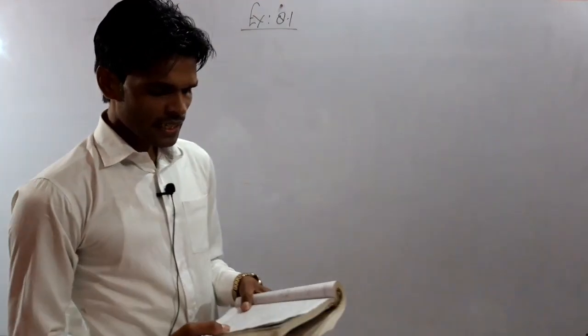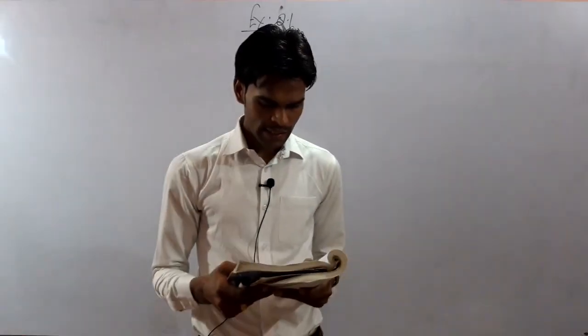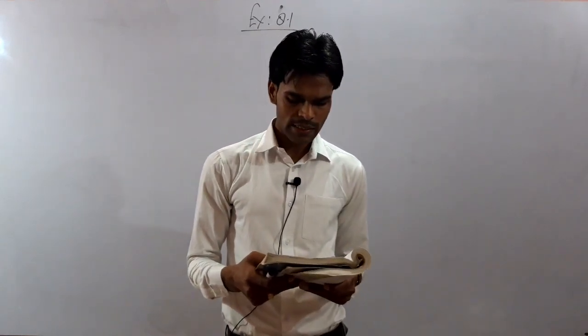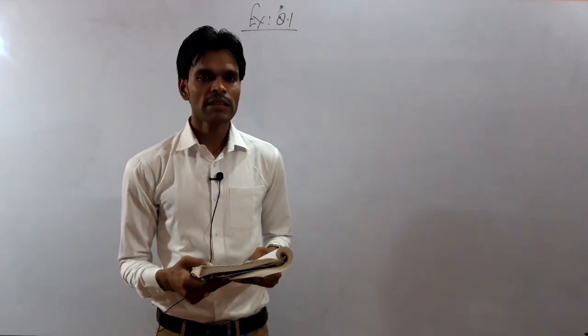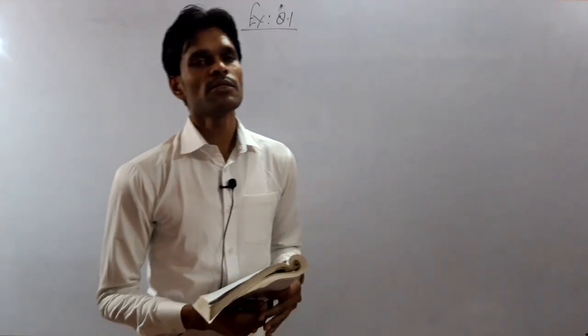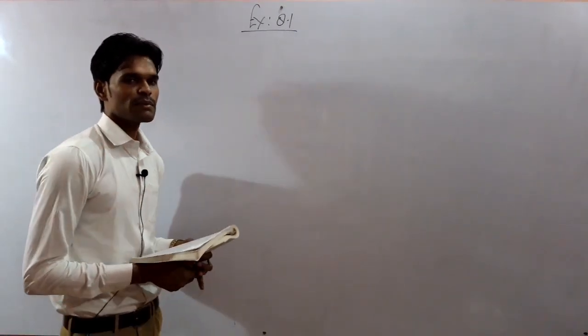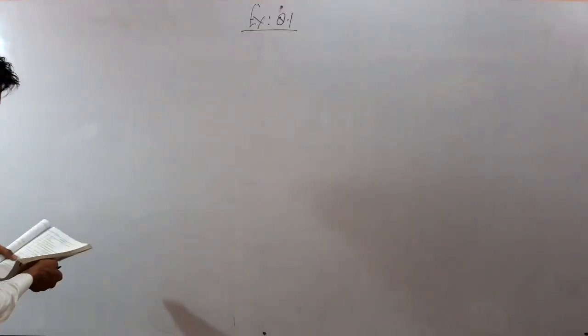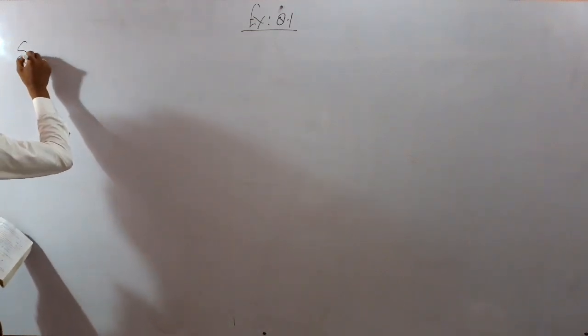See here, solution of question number 10. This question says that in triangle PQR, right angle at Q, PR plus QR is equal to 25 and PQ is equal to 5. Then you have to determine the values of sin P, cos P and tan P. This is the most important question of this exercise from the examination point of view, so you need to be very careful regarding this. See here, solution number 10 of exercise 8.1.